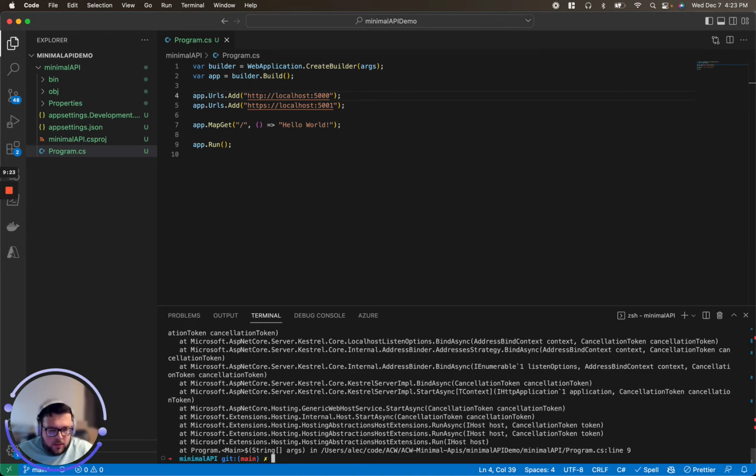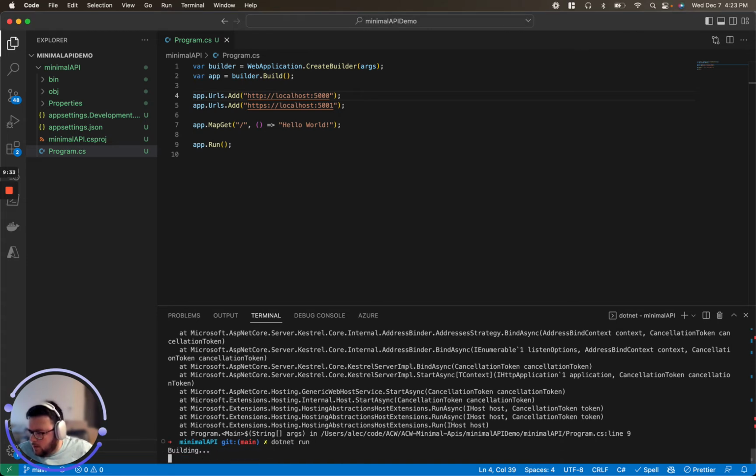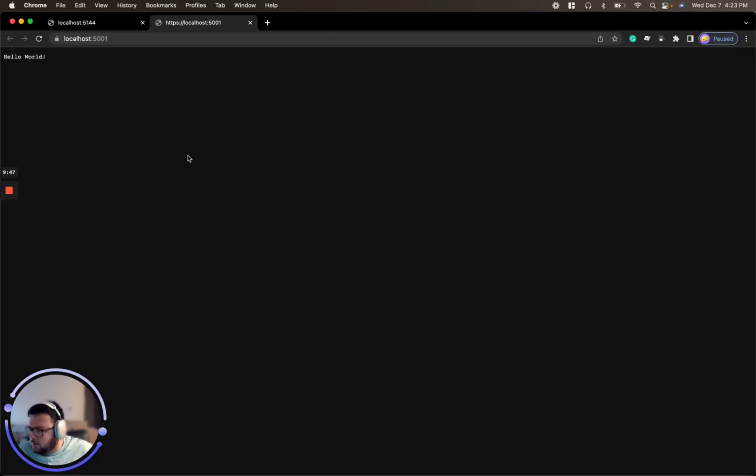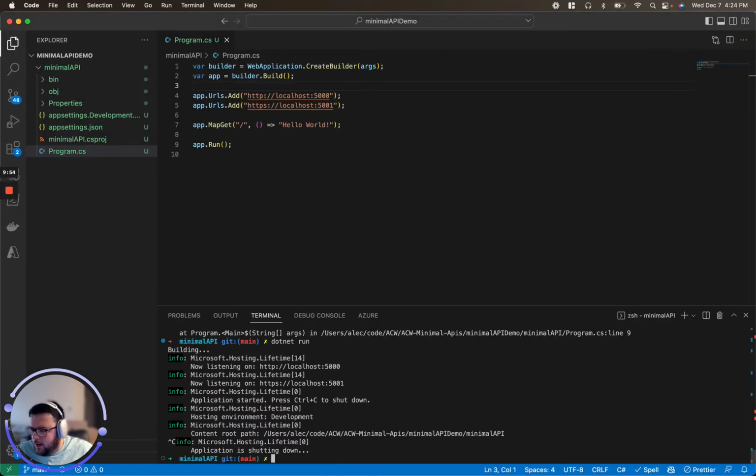Oh, and it looks like I might have something already running on that port. So let me make sure I have that all done, and let's try that one more time. Sweet. Now we have our two ports that we specified up above. If I go to 5001, I again get my hello world, and if we go back to that other URL, nothing can be found because it's not there anymore. Awesome.